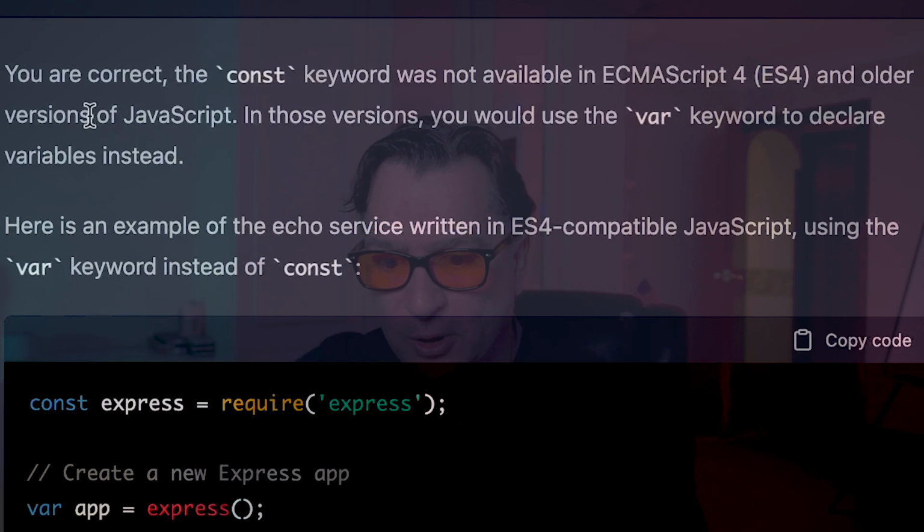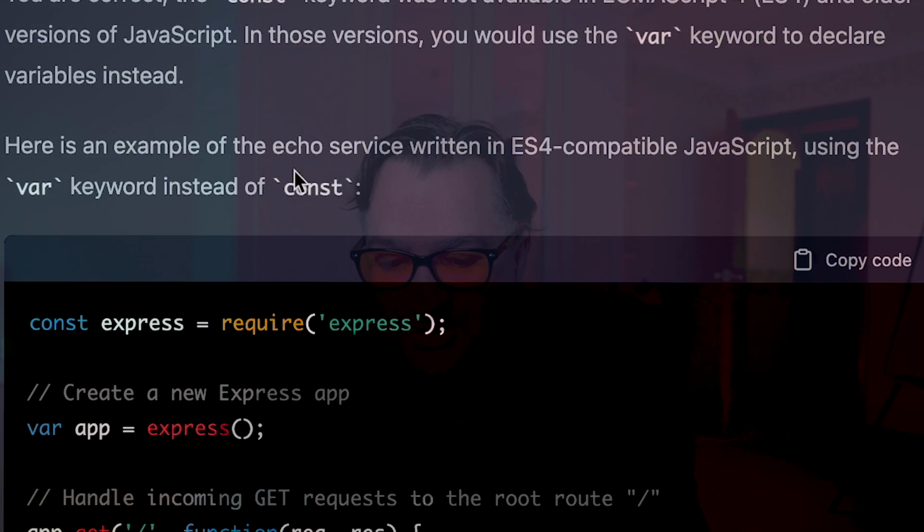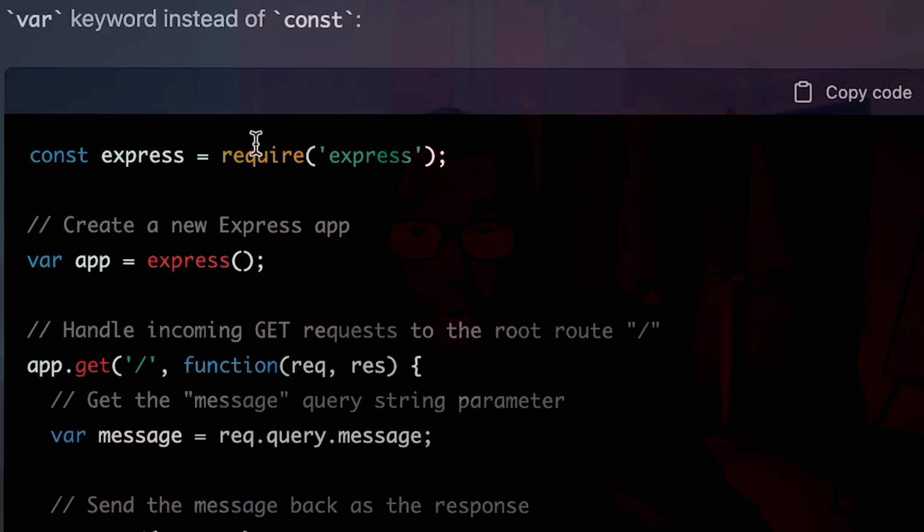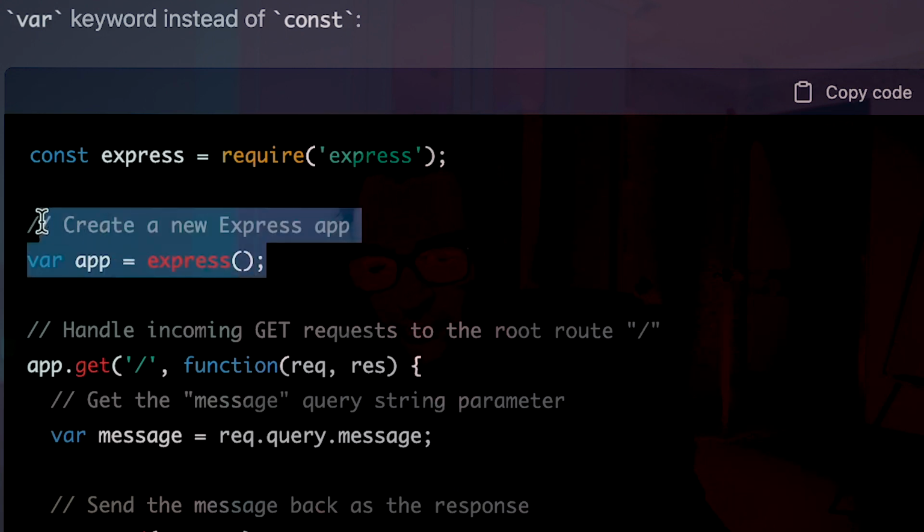And then it went, you are correct. The const keyword was not available in ECMAScript 4 and older versions of JavaScript. In those versions, you would use the var keyword to declare variables instead. Here is an example of the echo service written in ES4 compatible JavaScript using the var keyword instead of const. So what it then did is it gave me a new version of this, but it got rid of the const and then converted that to a var.